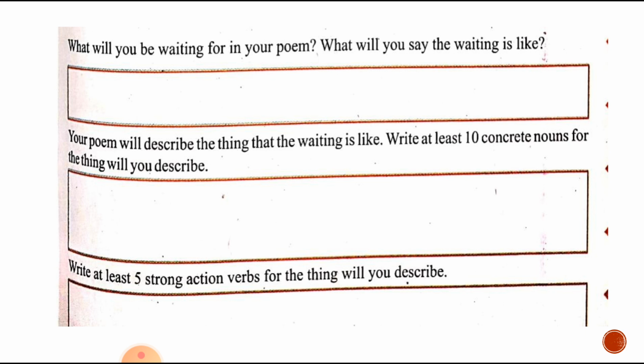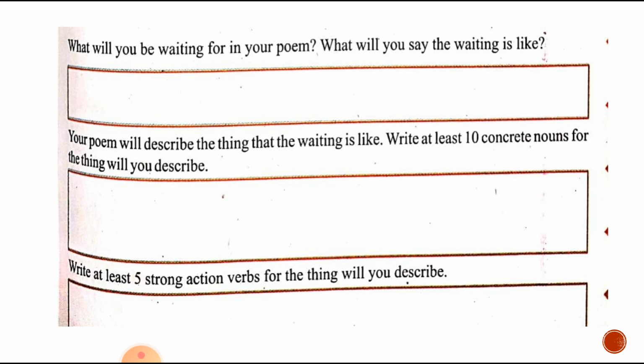Your poem will describe what the waiting is like. Write at least 10 concrete nouns for the thing you will describe. The waiting is like the chatak bird waiting for rainwater. It is believed that the chatak bird never drinks water from any water bodies on the earth or from any other source.